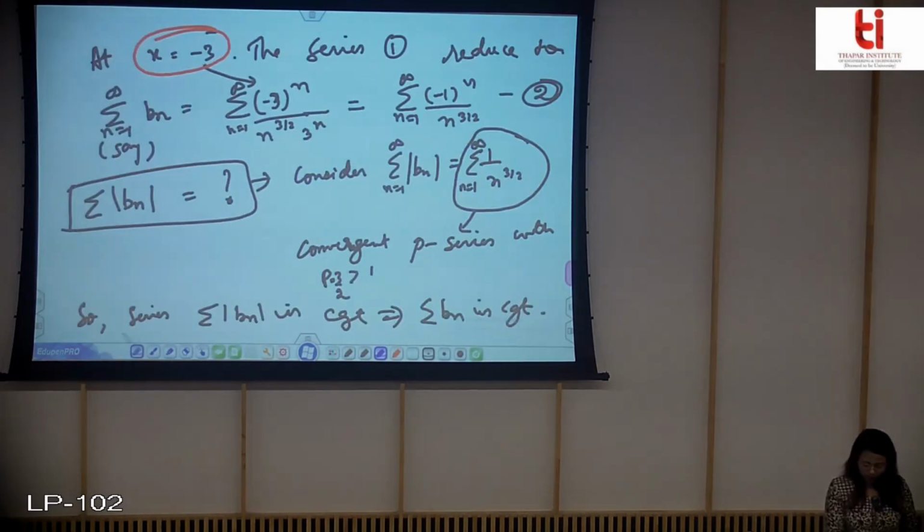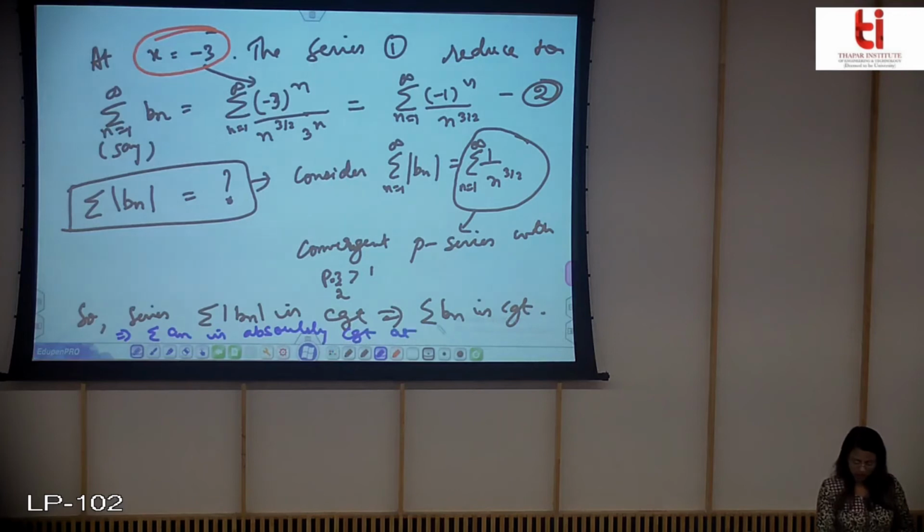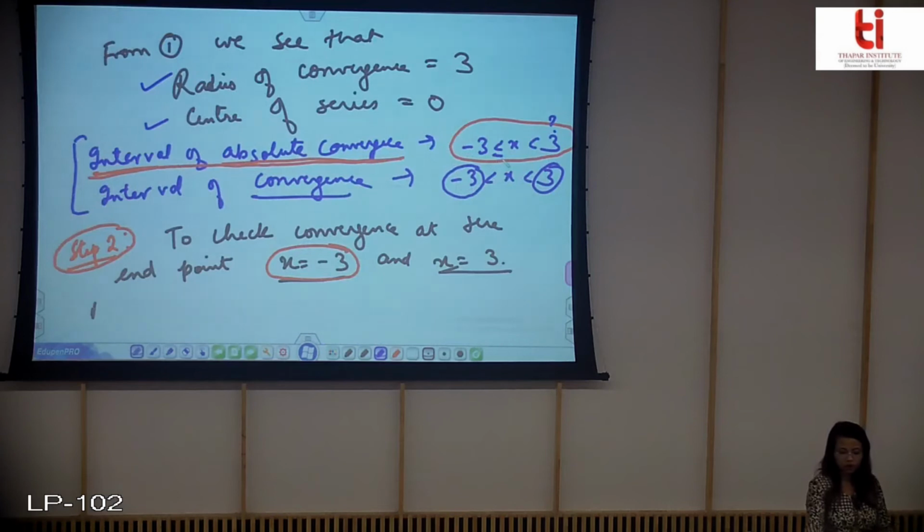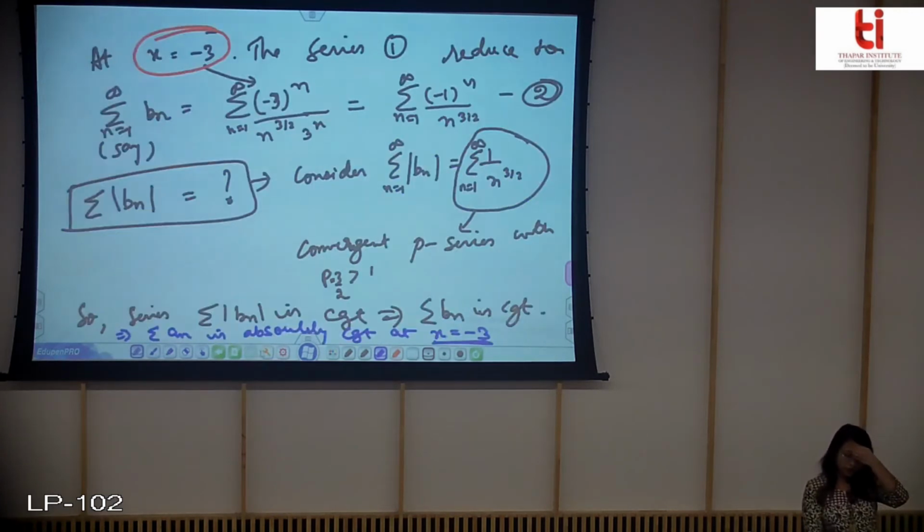So I can write for an, and this implies that summation of an is absolutely convergent at x is equal to -3. So I have added this point also because we are talking about an. So you can see that if I put this, my an also will be like this at x is equal to -3. So I called it Bn, and then I find that Bn is converging absolutely. So I have written this.